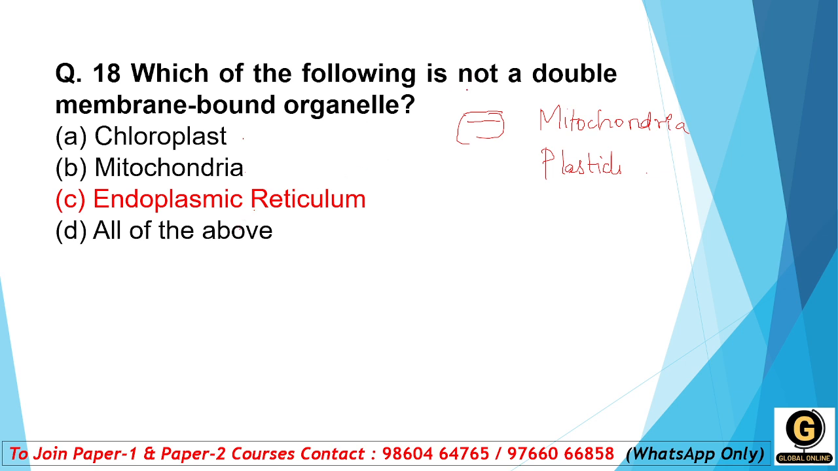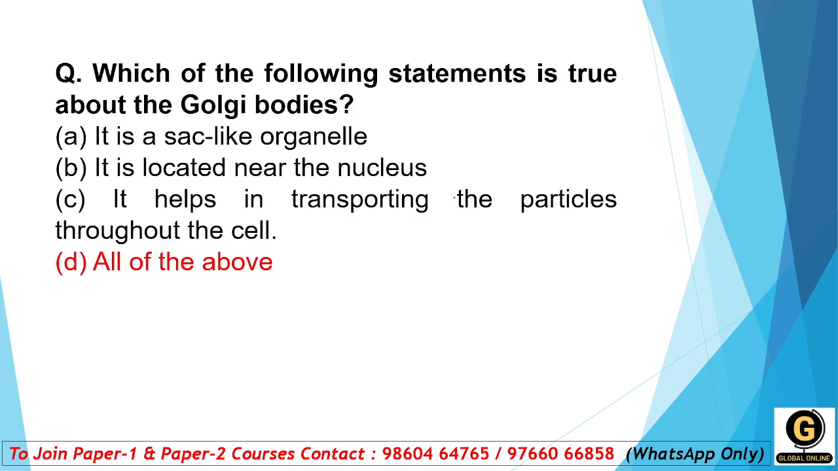What is the question, student? Not a double membrane bound. So it is the endoplasmic reticulum, because it is a single membrane bound structure and it comes under the endomembrane system. So the right answer is option C, endoplasmic reticulum. Is it clear students? Yes. Moving forward to the next question.